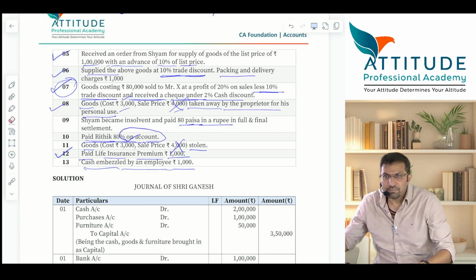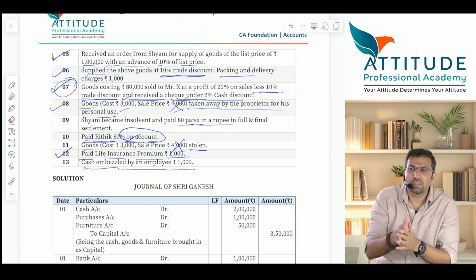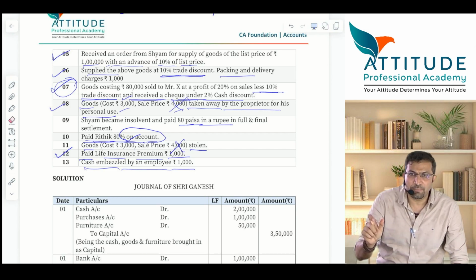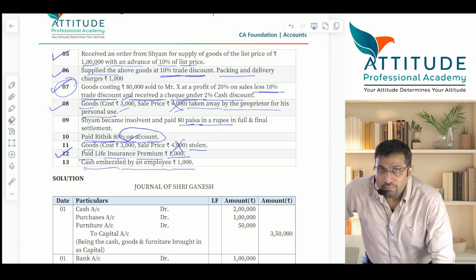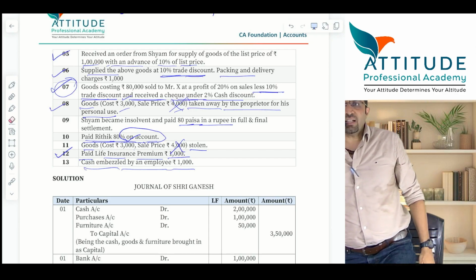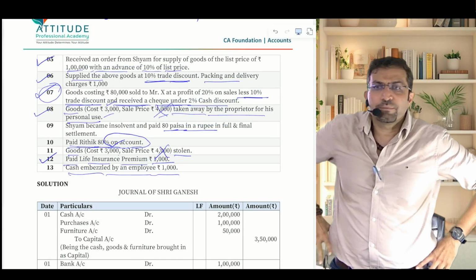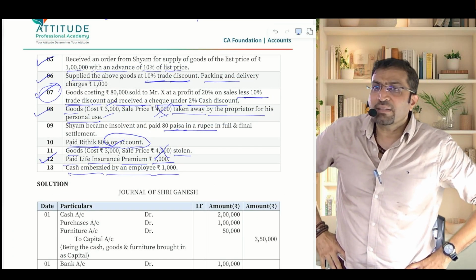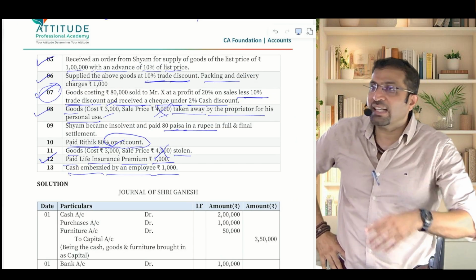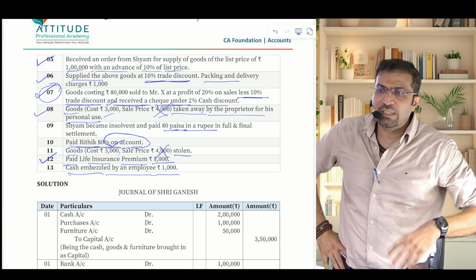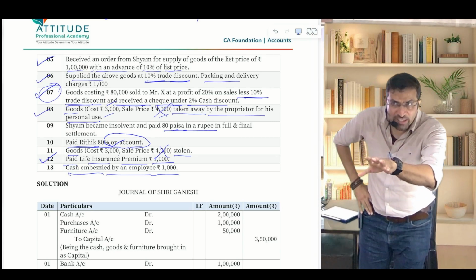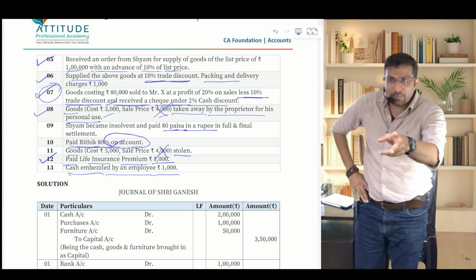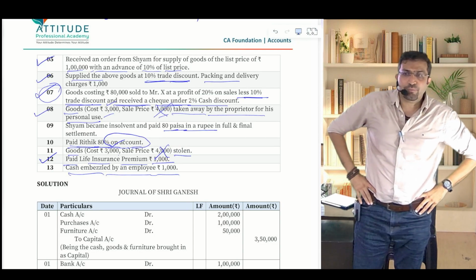Okay, now one second, wait. One last question. Mr. A is your employee. Today's date is 12th. He has misappropriated your cash. He ran away with the cash on the 12th. Here the entry will depend on the story. Based on the story only, the entries can change.